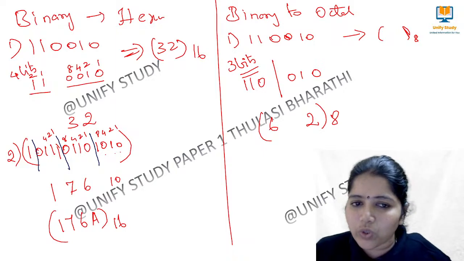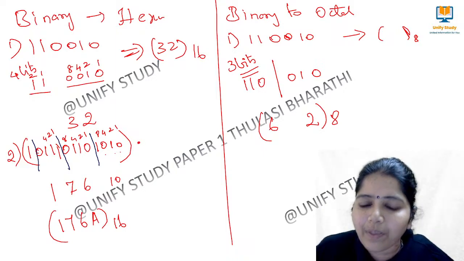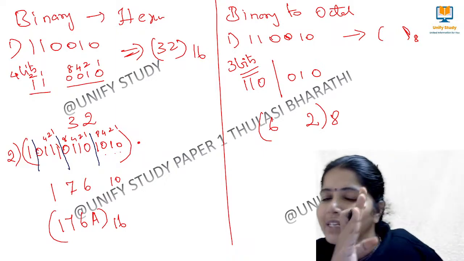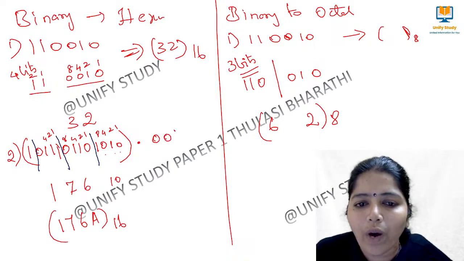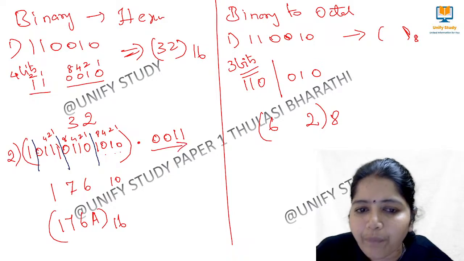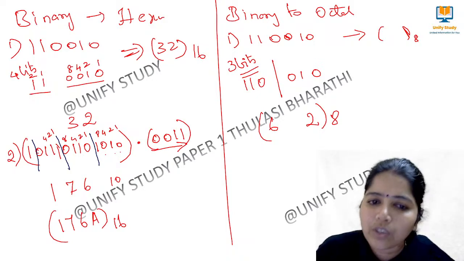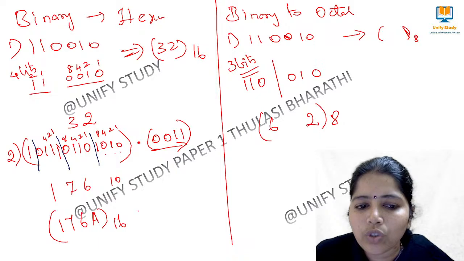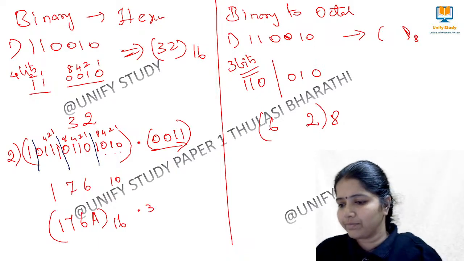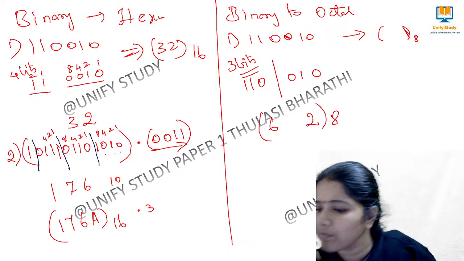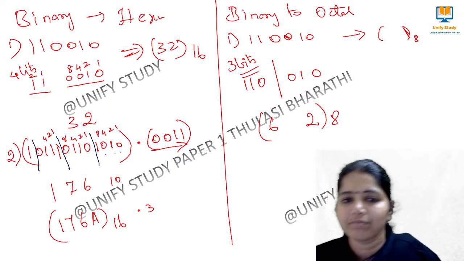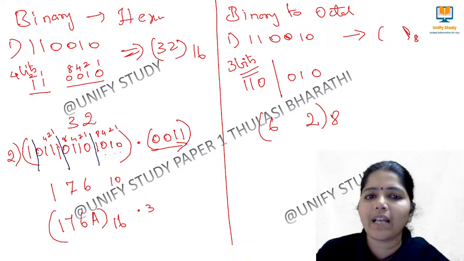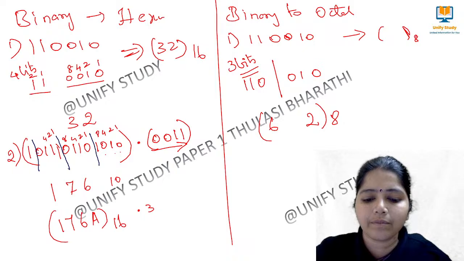Okay, I'll do the point also, don't worry. If I add a point here, I have to pair from the point outward. For example, if I have 0, 0, 1, 1, from this end I am going to pair, so I will have 4 bits here. What is the value of this? This is 3. So the point 3 will come. Am I clear?